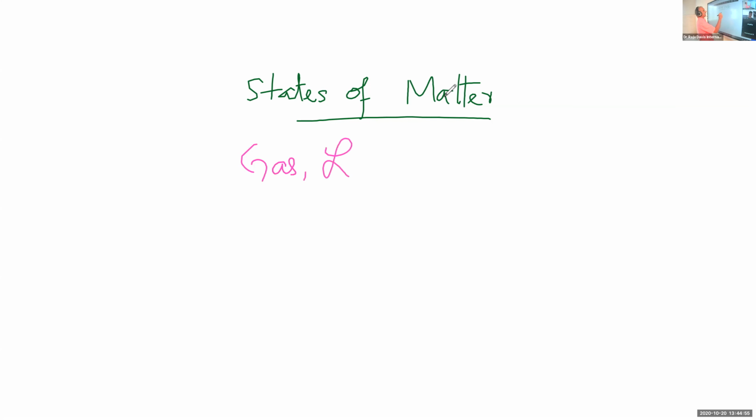Here we are to see the gaseous states. The present chapter will see only the gaseous states.